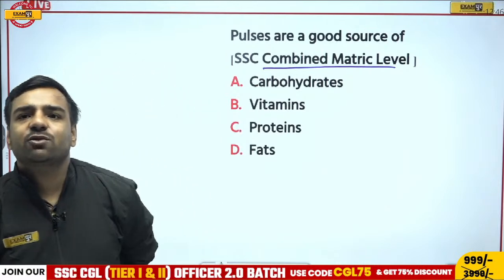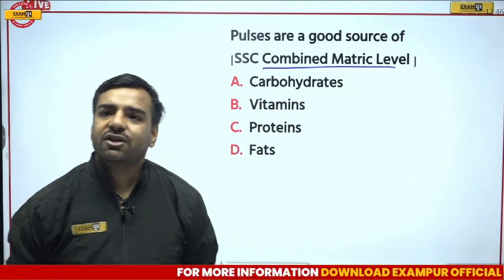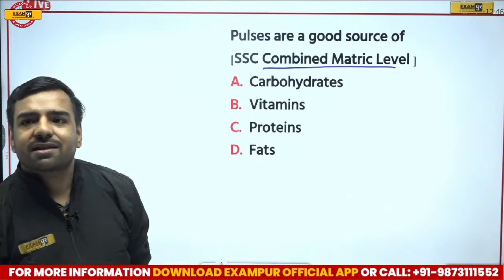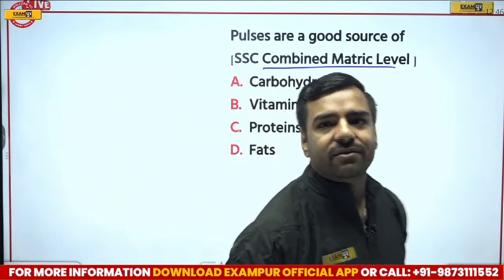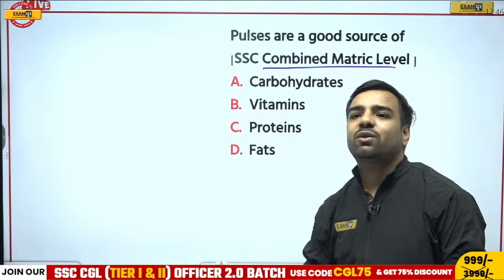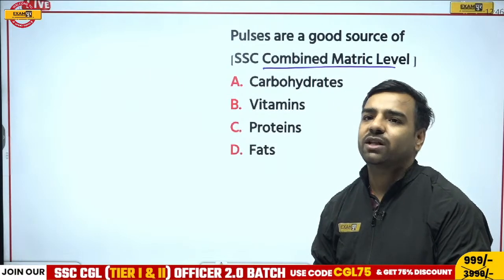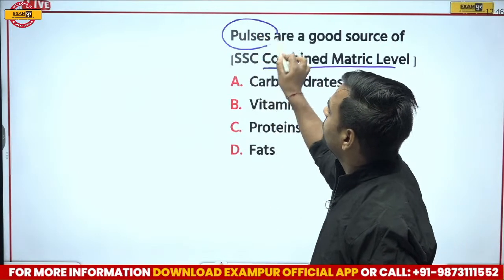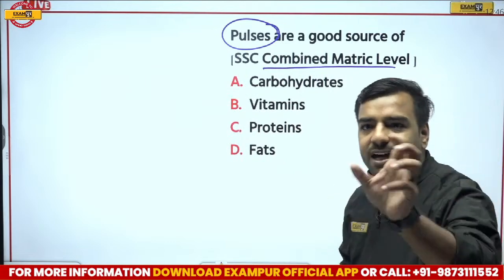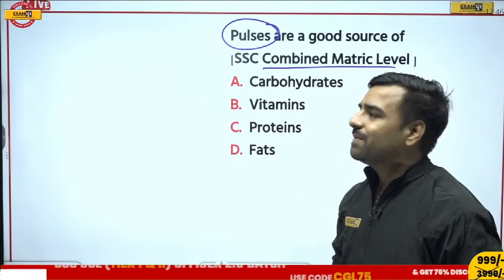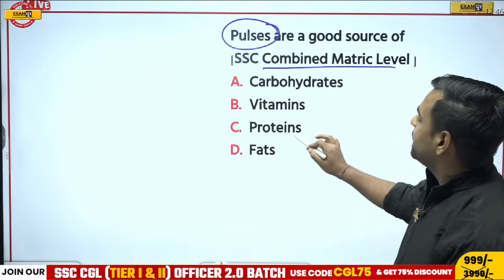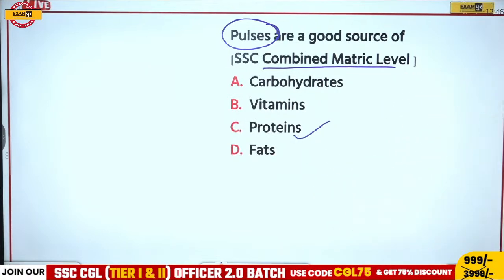Okay, so Shankar is going with proteins. Akhleshwar is also going with proteins. We have Bhaskar here, and Bhaskar is going with C, proteins. Great. Then Vinod is also with C, Durgesh is with C. Yeah, that's totally correct. If I talk about pulses, I have actually some tricks there, you can relate that. From pulses, you will be getting proteins. So pulses are actually a good source of proteins.